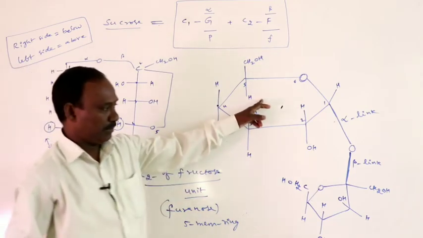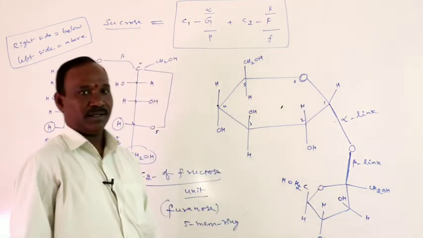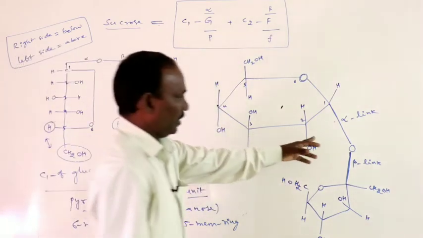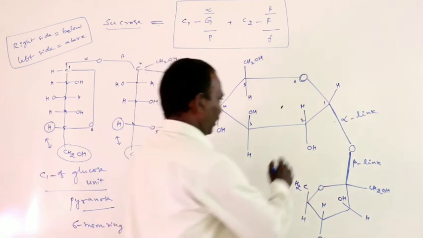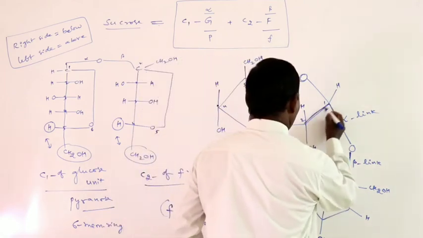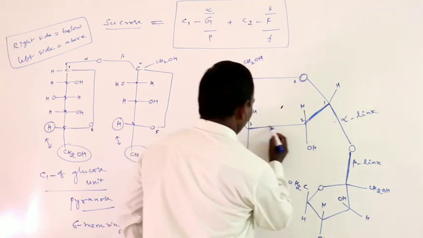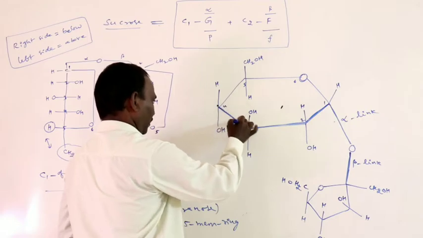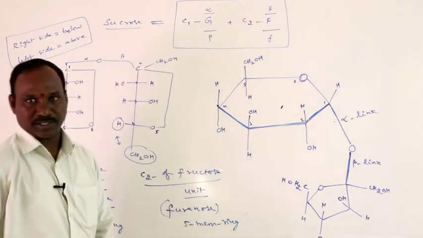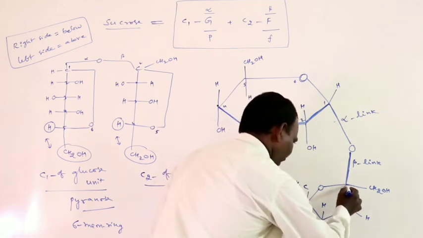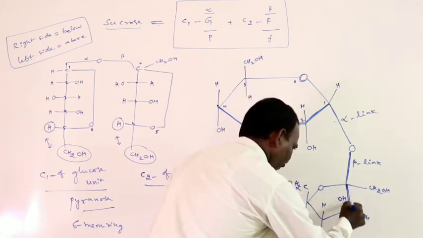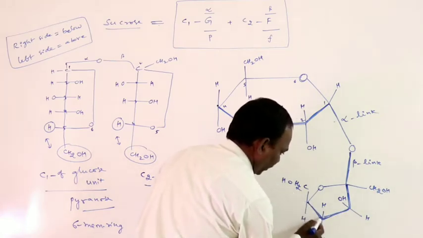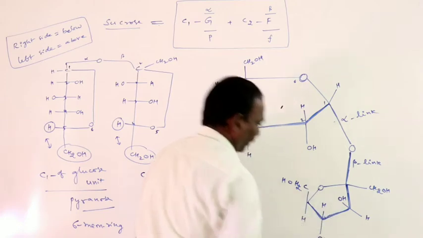This is the 6-membered ring structure, and this is the 5-membered ring structure. The Haworth form of sucrose is like this. Here the linkage is an alpha-beta linkage. This indicates the 6-membered ring, the pyranose structure. This is the furanose ring structure, the 5-membered ring structure.